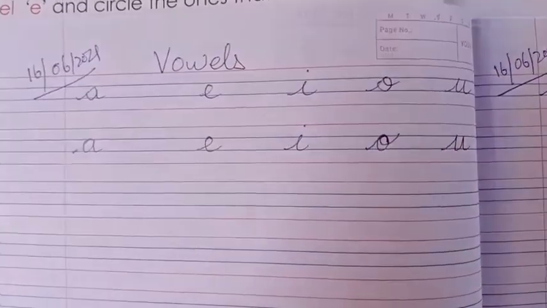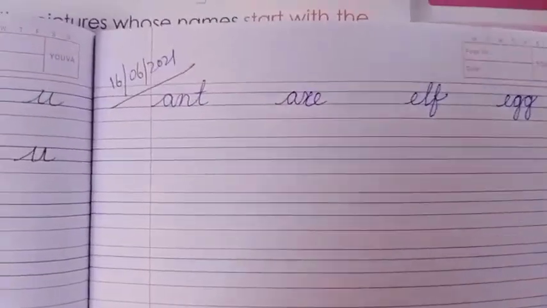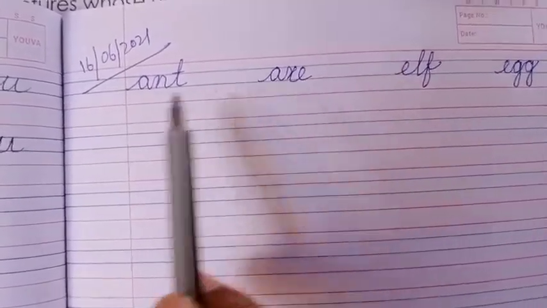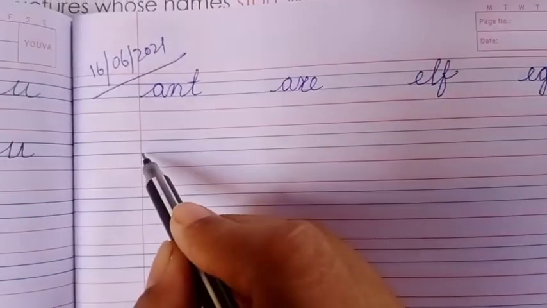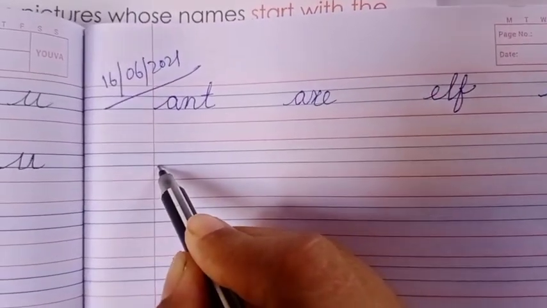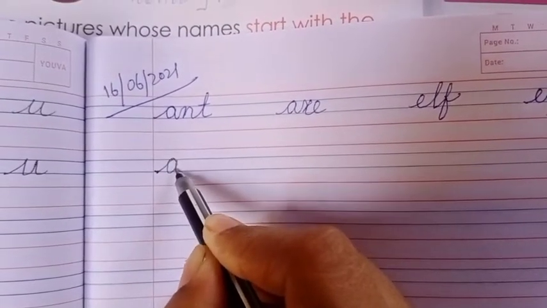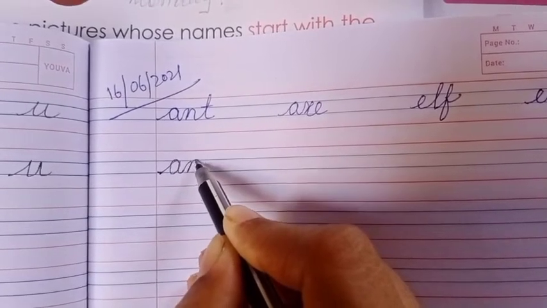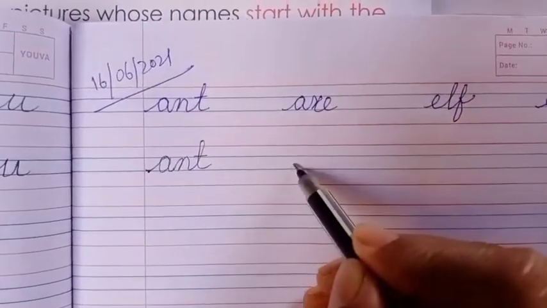Today we will write this one also. The words that start with A and E. Only two words I have given you. You know how to write the cursive small letters. Start from here, make a curve and slowly make N. You don't have to lift your pencil or your hand.